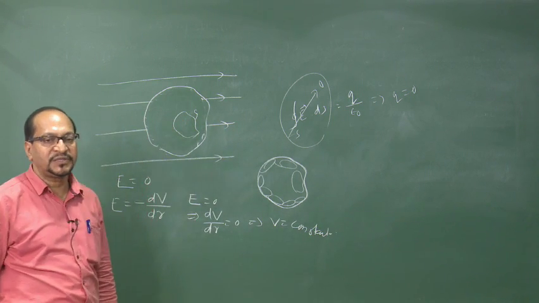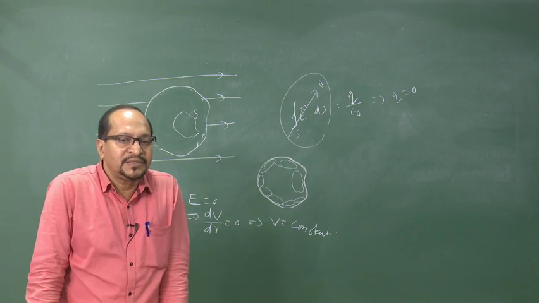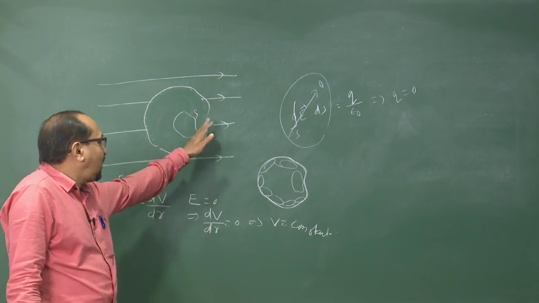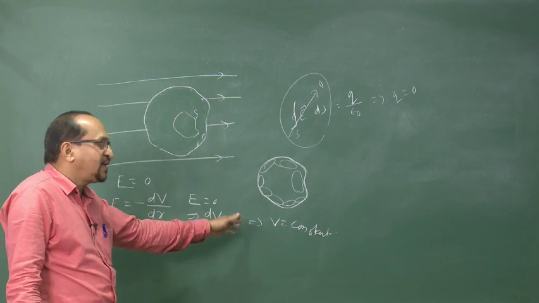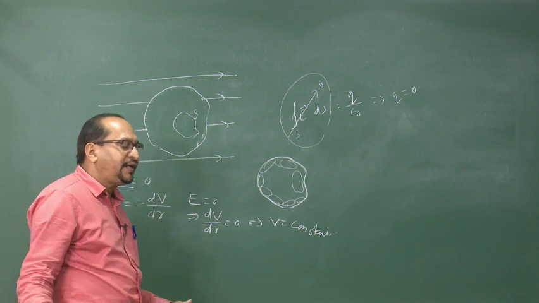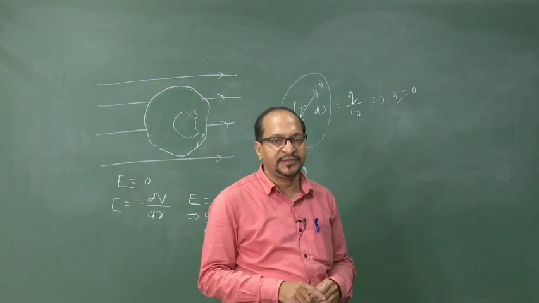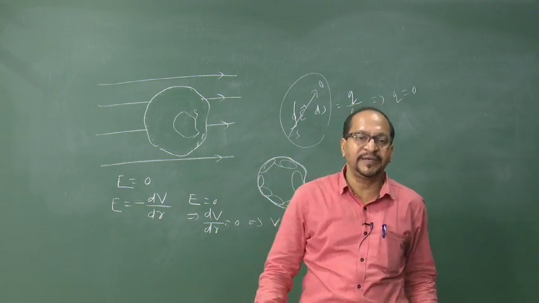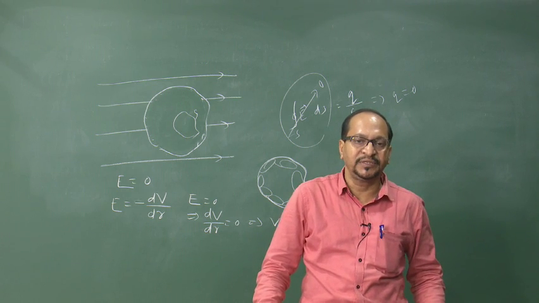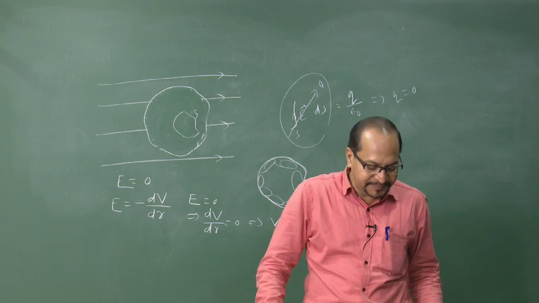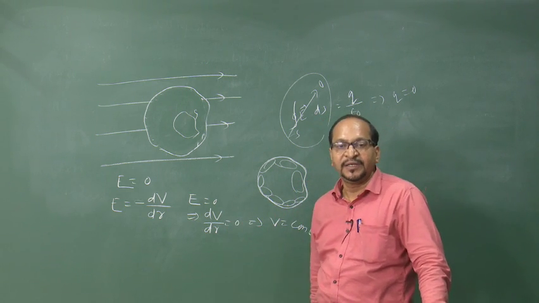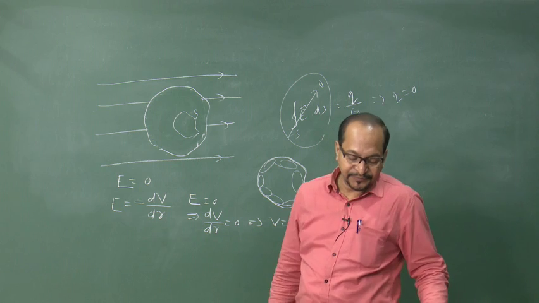So, the entire conductor, inside and outside the surface, the potential remains constant. So, the entire conductor is an equipotential region. The potential at every point on the conductor is the same as the potential on its surface. This is the third important characteristic of a conductor in electric field.